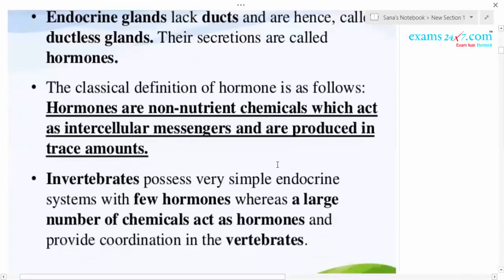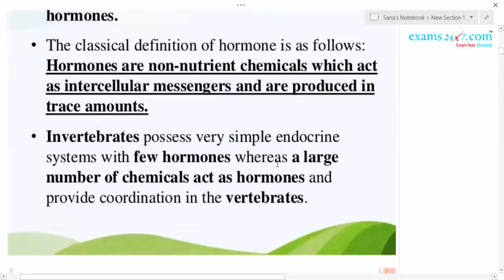These hormones are nothing but non-nutrient chemicals which act as intercellular messengers and are produced in very trace amounts. I hope you know the neural system will not enter all regions. It cannot enter inside the cell. So coordination where the neurons are not entering can be done with the help of chemical messengers.